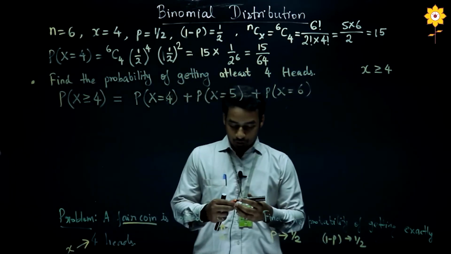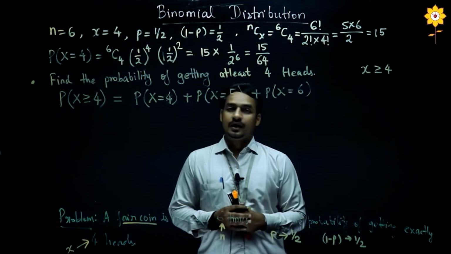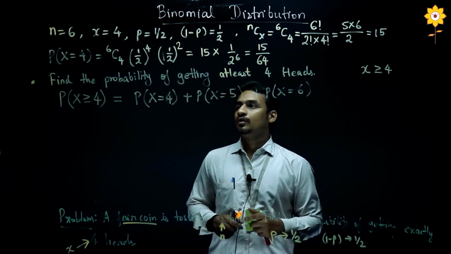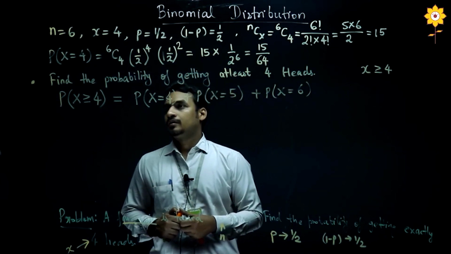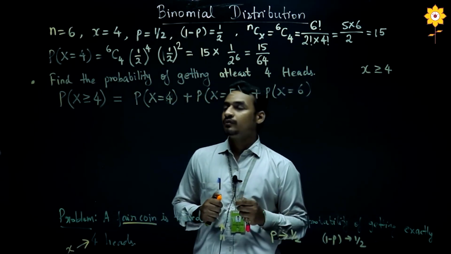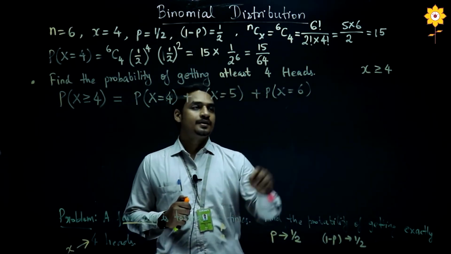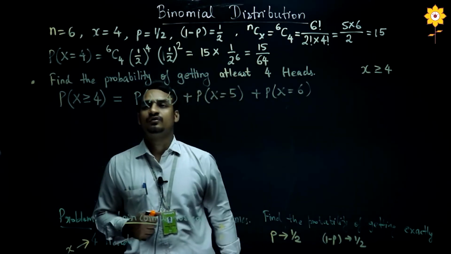Now if you are tossing a coin, and you are considering a head as a success, then there are only 6 successes possible, because you are tossing the coin 6 times, so you will get at most 6 heads, right? That's why I have written x is equal to 6, x is equal to 5, x is equal to 4.